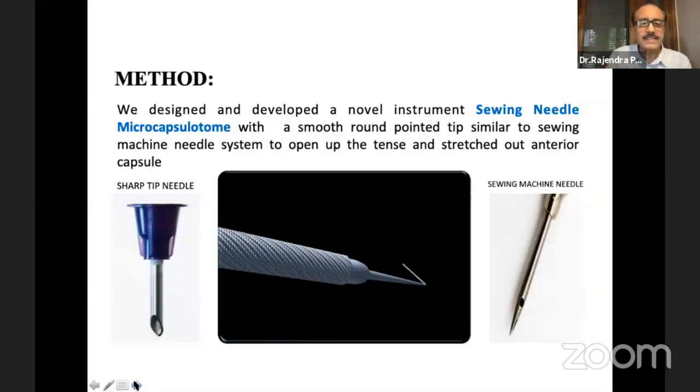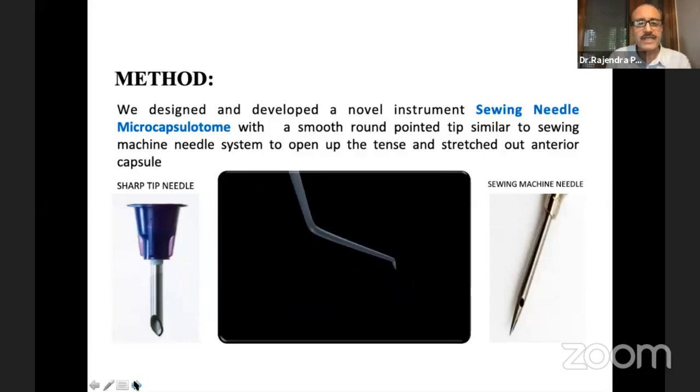What we did was we designed and developed a novel instrument, sieving needle microcapsulotome, with a smooth round pointed tip similar to a sieving machine needle system to open up the tense and stretched out anterior capsule.